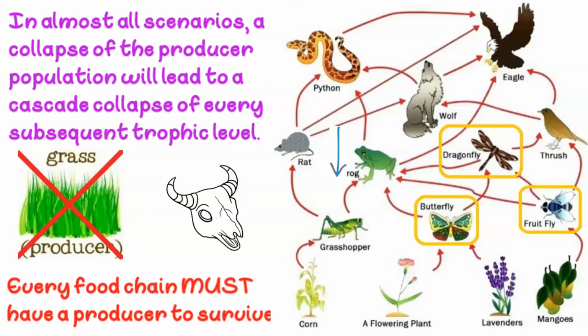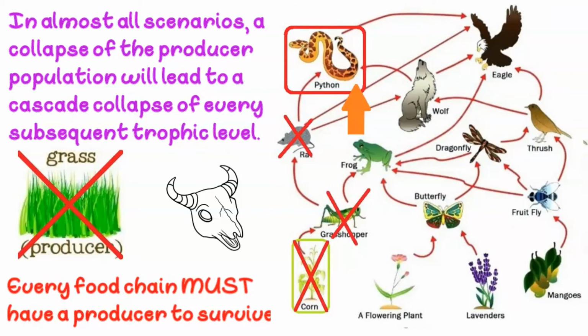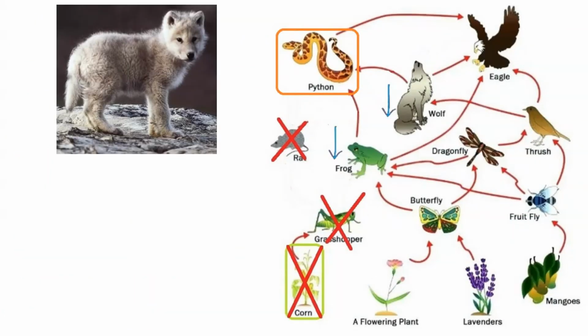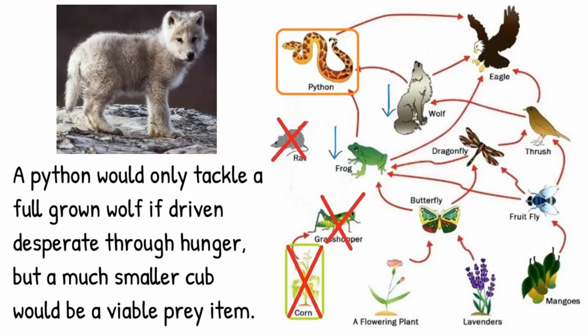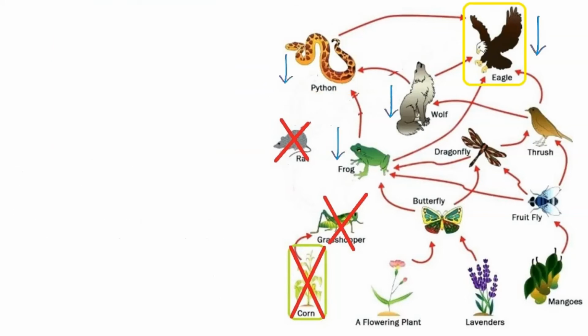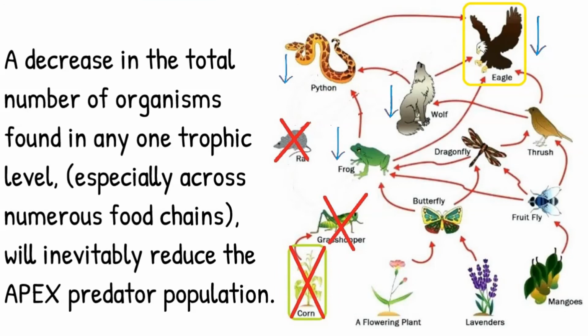Likewise, as the rat has completely been destroyed and the grasshopper is completely gone, this will force the python to eat more of the frog. The cubs of the wolf may also be more affected by increased predation from the snake. This in turn will reduce the prey available to the apex predator, the eagle.